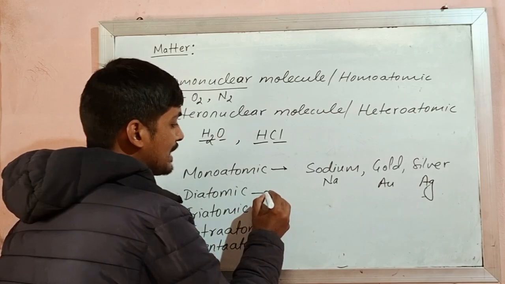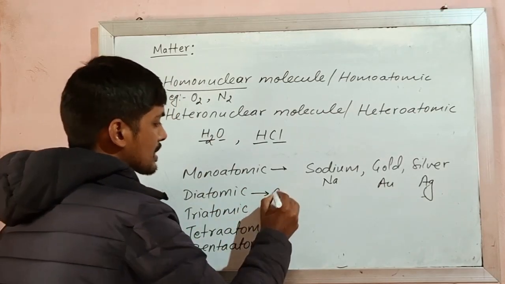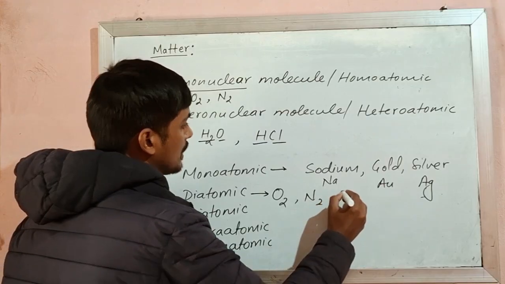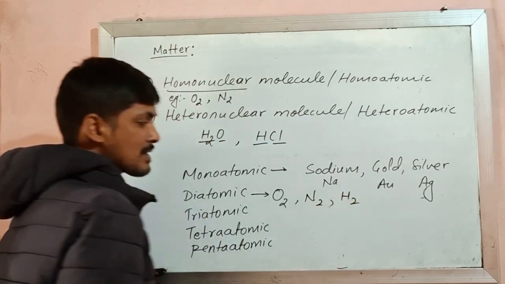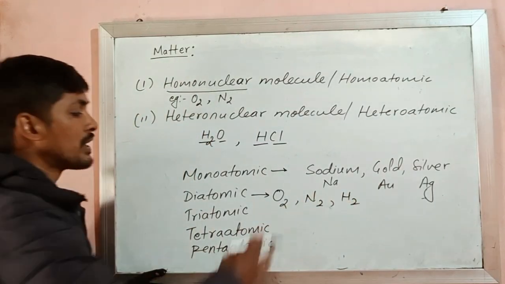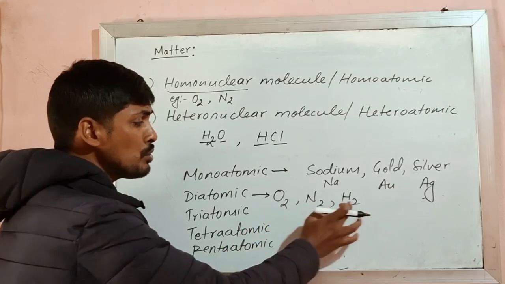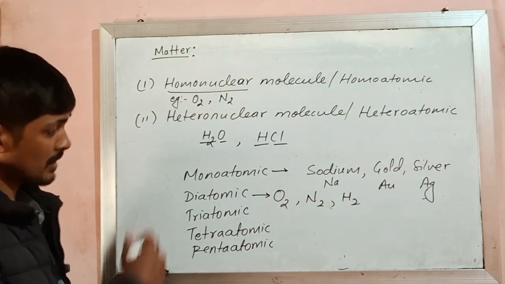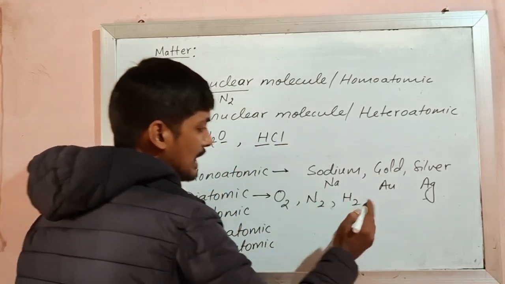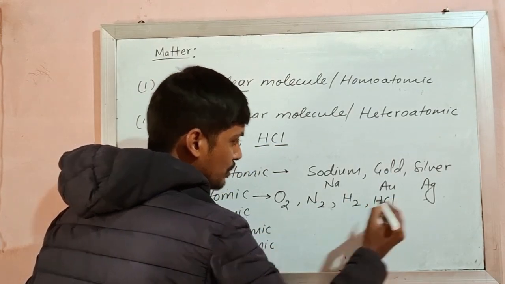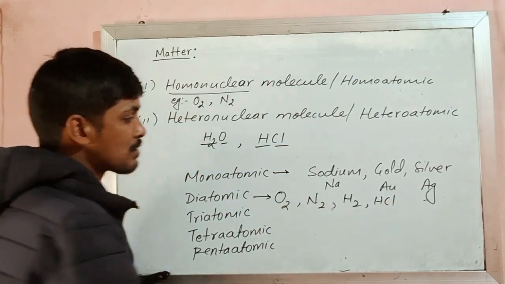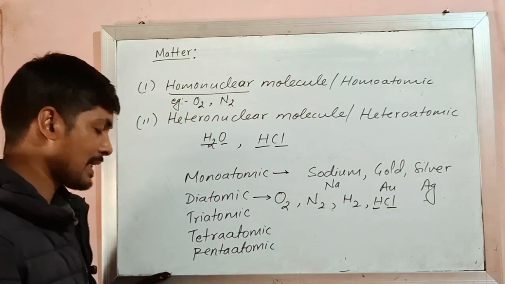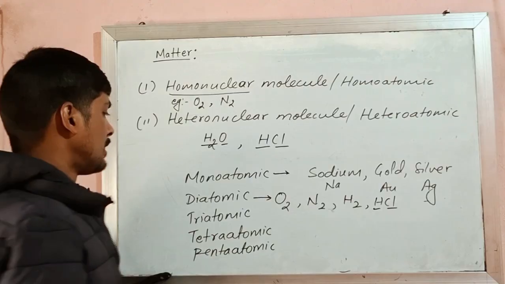If we talk about diatomic, then for example, we have O2, N2, H2, hydrogen gas. Here all these molecules have two atoms. If there are two atoms, then they are called diatomic. Similarly here, HCl is also a diatomic molecule. This HCl has one atom of hydrogen and one atom of chlorine. So it is a diatomic molecule.